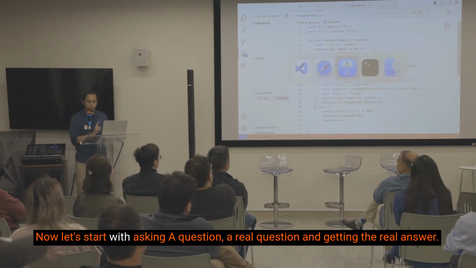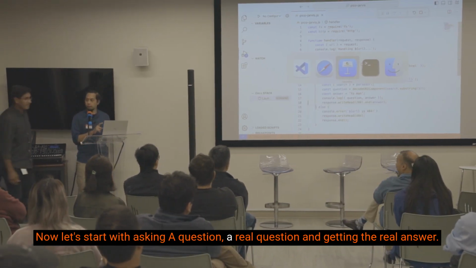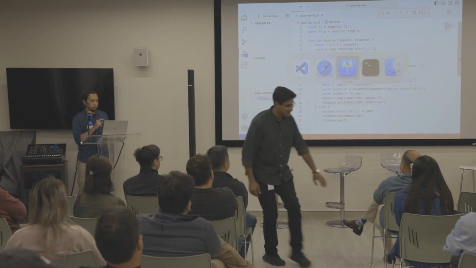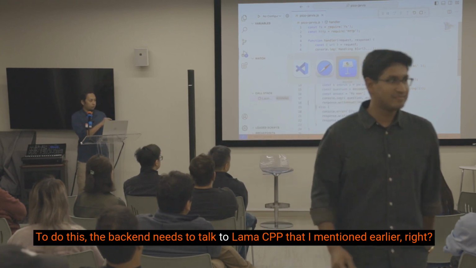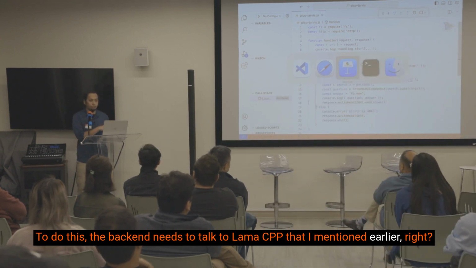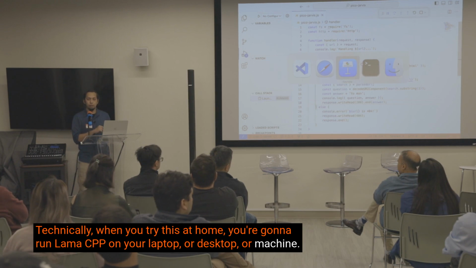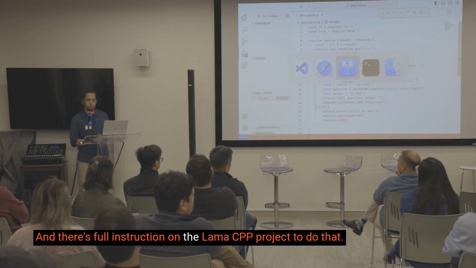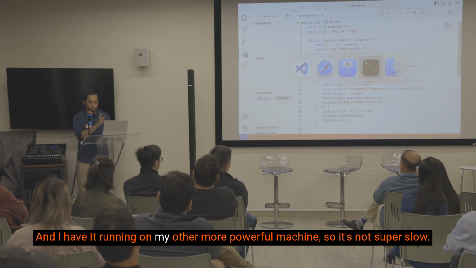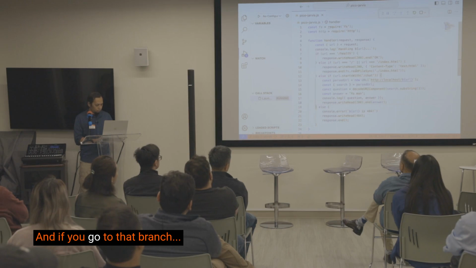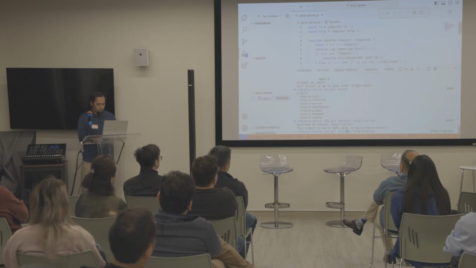Now, let's start with asking a question, a real question, and getting the real answer. To do this, the backend needs to talk to Llama CPP that I mentioned earlier, right? Technically, when you try this at home, you're going to run Llama CPP on your laptop or desktop machine, and there's full instruction on the Llama CPP project to do that. I have it running on my other more powerful machine, so it's not super slow. And if you go to that branch, step 3,